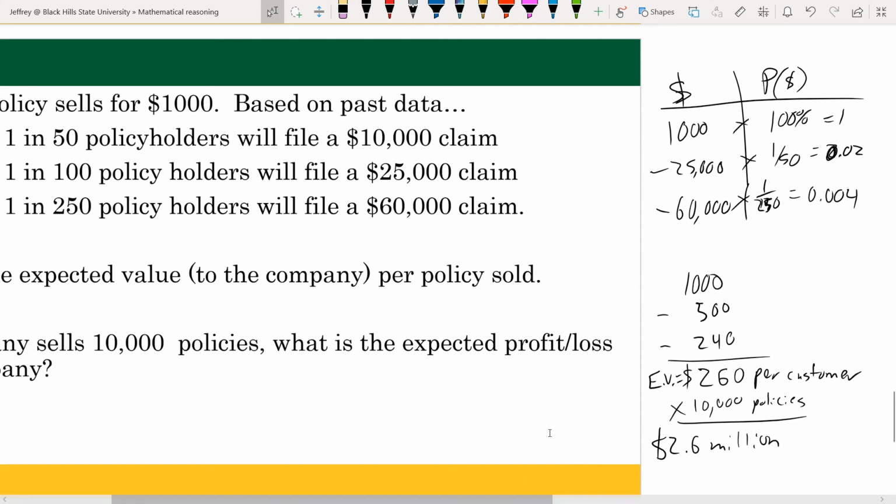Now, of course, these probabilities are probably not very definitive. In fact, they could very much change depending on the type of insurance and what happens around the world. So let's say that this is for house insurance. Could be that there ends up being a tornado that destroys tons of houses, in which case it's most likely that the insurance company loses quite a bit of money from that.